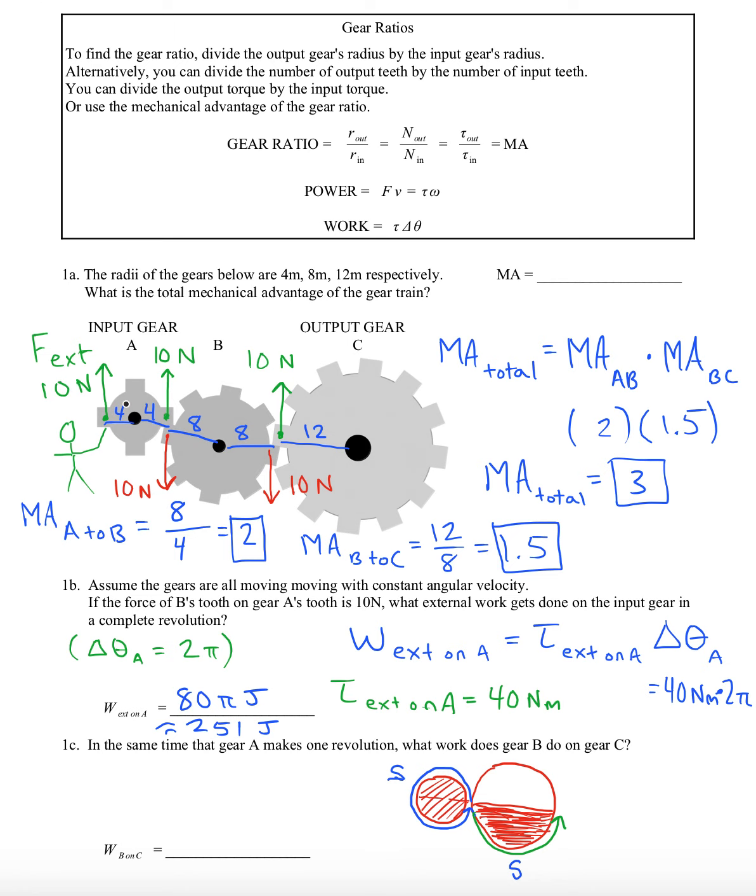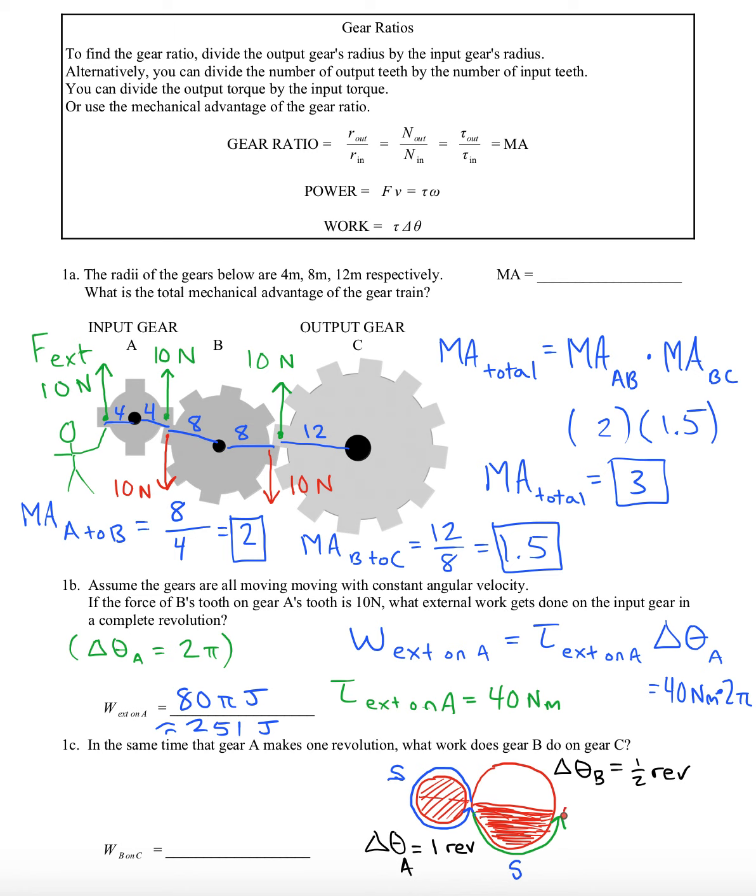So that's my point. If this delta theta is, let's say, 1 rev for A, then for gear B, we ought to see 1/2 rev.